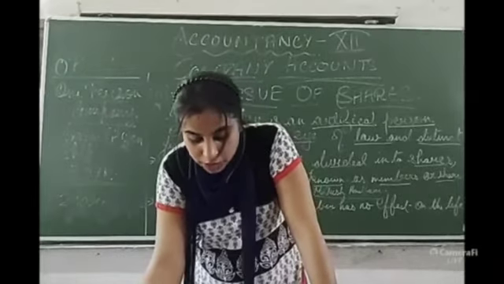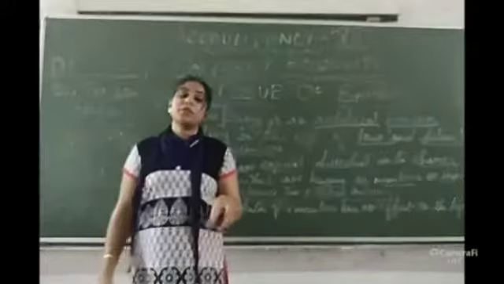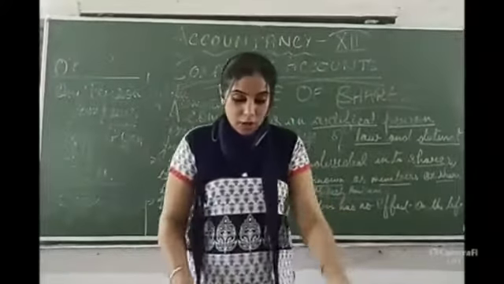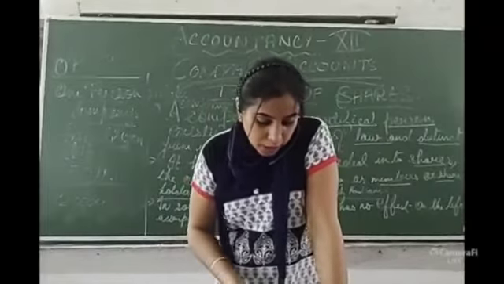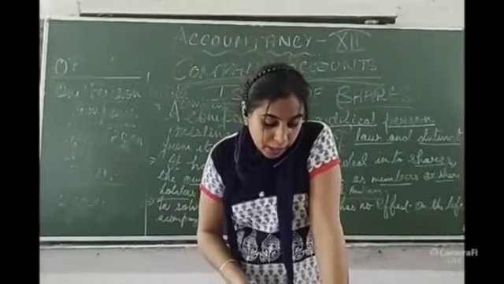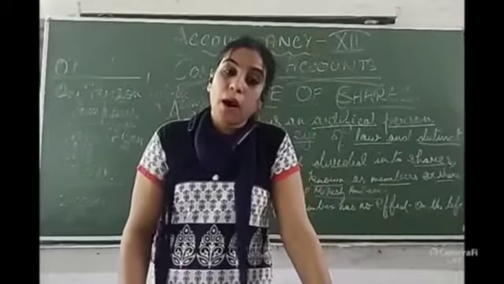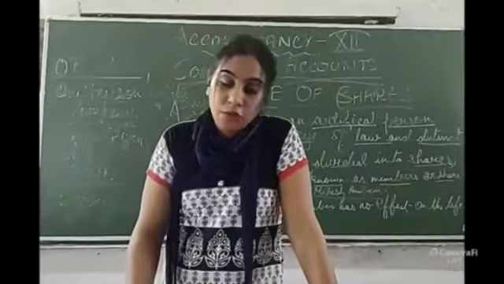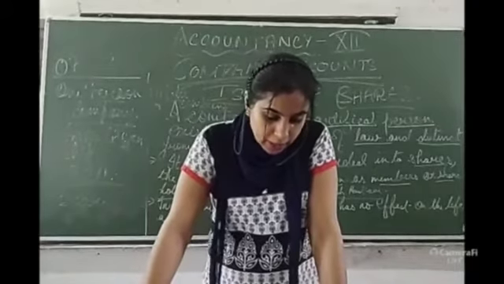Obviously, it is not for charity. It should have an economic activity, that is, earning profit. What are the benefits? An OPC is not required to prepare a cash flow statement.